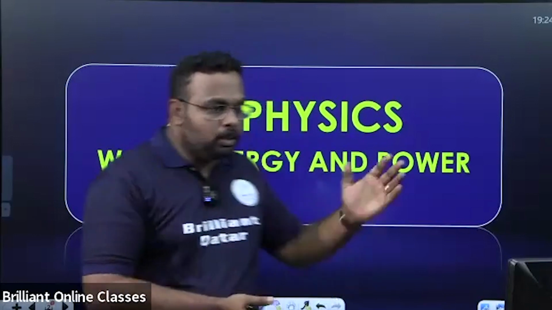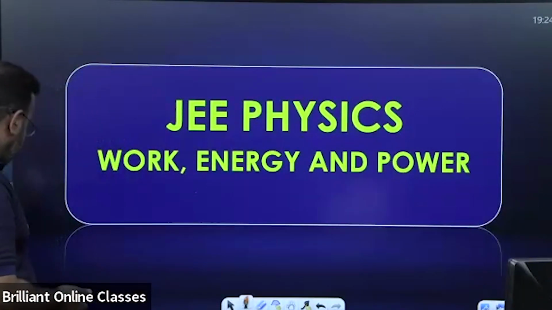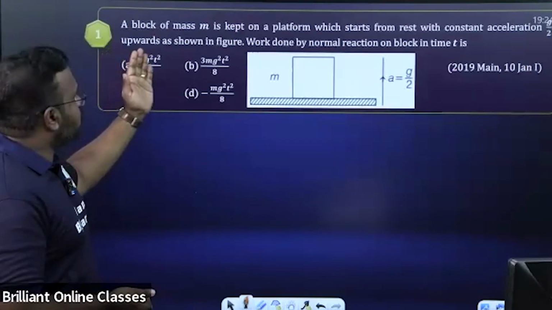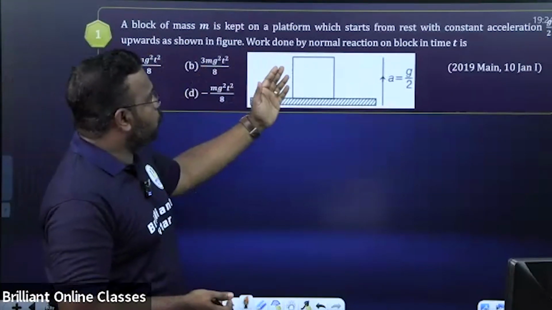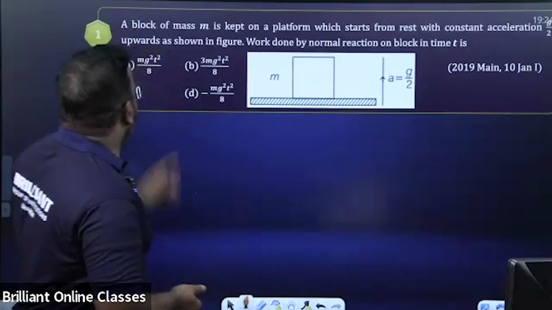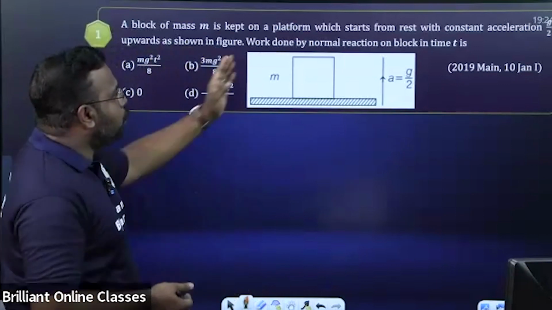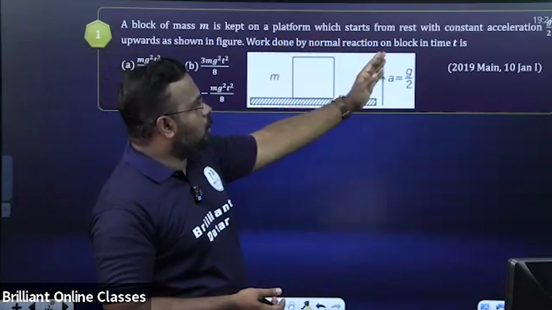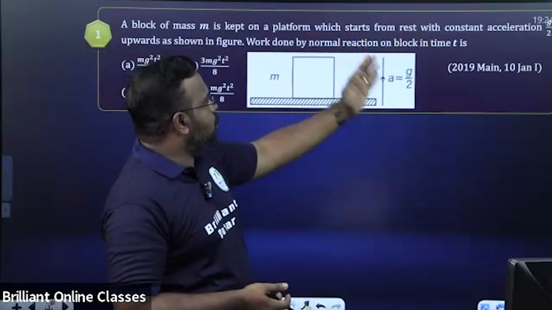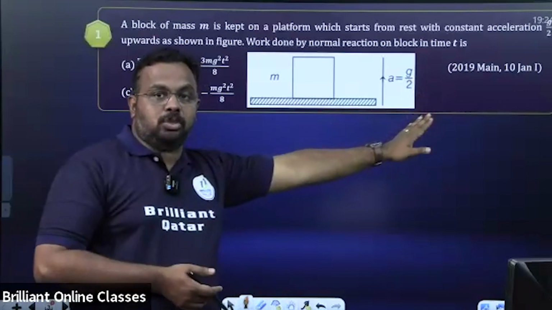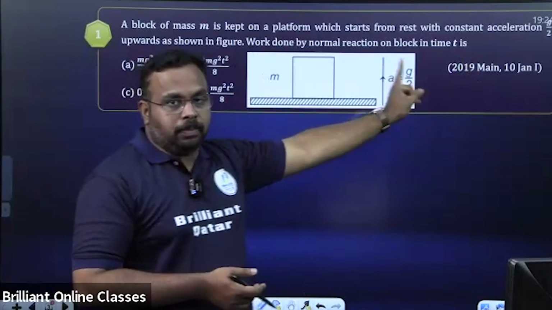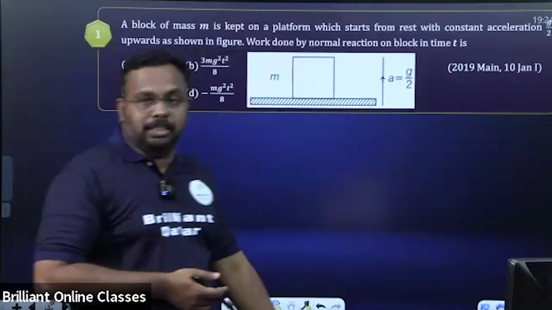Okay, let's go to the first question. This is question number 1. A block of mass m is kept on a platform which starts from rest with constant acceleration g/2 upwards as shown in the figure. Work done by normal reaction on the block in time t. My dear students, please note that this is a 2019 JEE Main question.